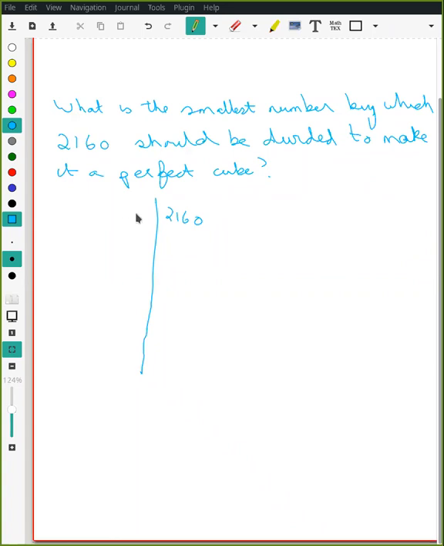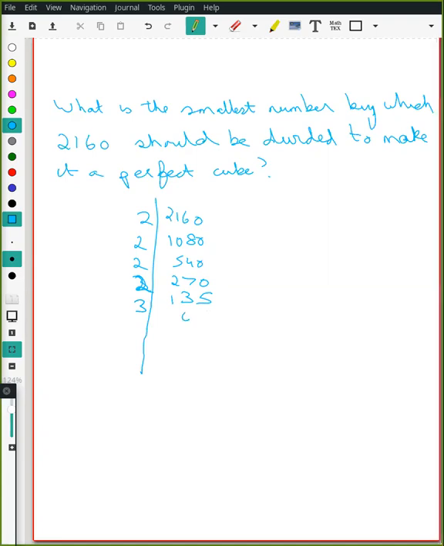So 2, that will make it 1080. Quickly, just tell it quickly. 2, 540. 270. 135. 270 is divisible by 2. Okay, sir. So 3, 45. 3, 15, 3, 5, and 5, 1.